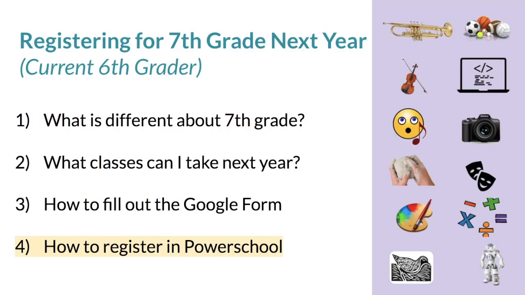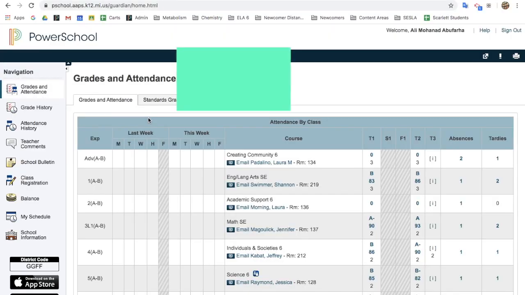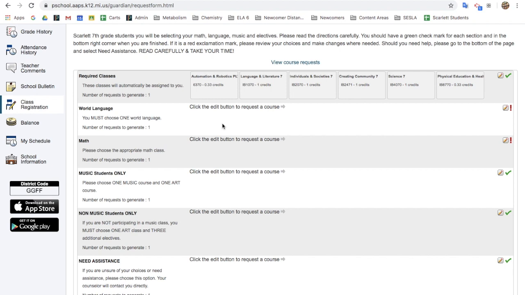Let's talk about how to register in PowerSchool. After you've logged into PowerSchool, you should be in your grades and attendance. You need to go down to class registration and click. At the top, you'll see your required classes. You have already been signed up for these classes: PLTW, Lang and Lit, INS, CCA, Science, and Health.